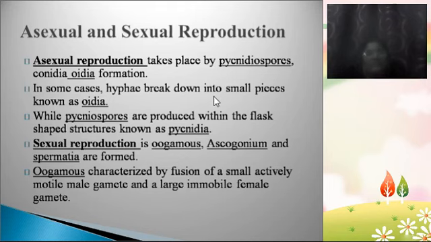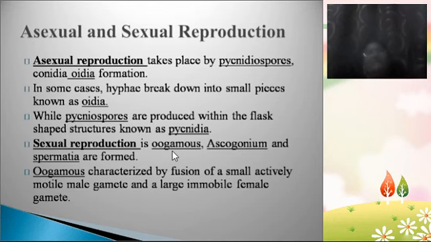When these pycnidiospores are liberated outside, each pycnidiospore germinates into a new lichen thallus. And oidea means the thallus, when it breaks into fragments, those fragments are sometimes known as oidea, and each oidium gives rise to a new separate thallus. So that is also coming under asexual reproduction. So conidia are also asexual reproductive structures. So asexual reproduction in lichens is happening by pycnidiospores, conidia and oidea formation.